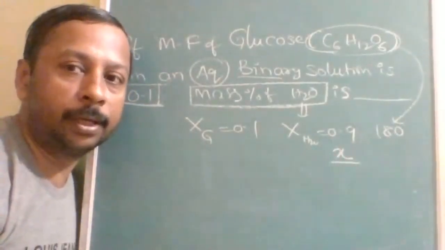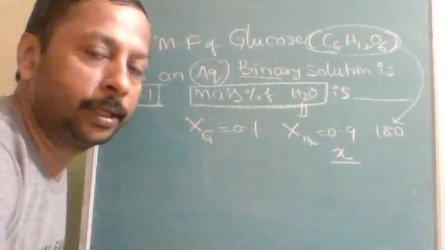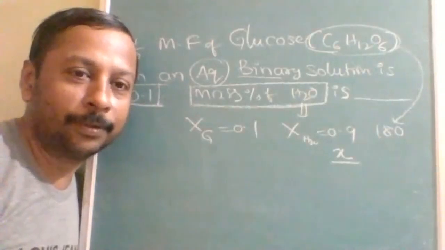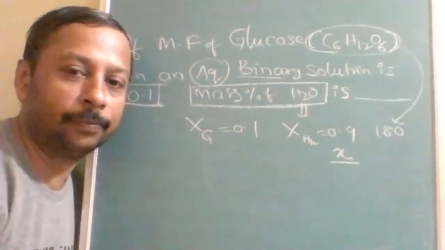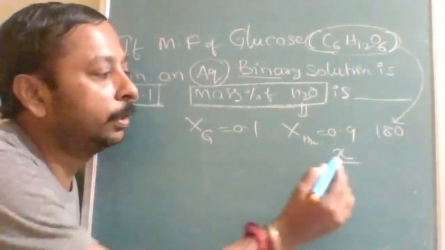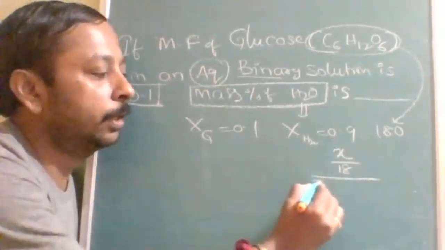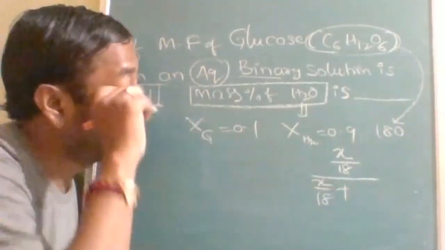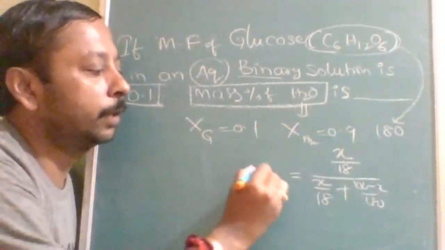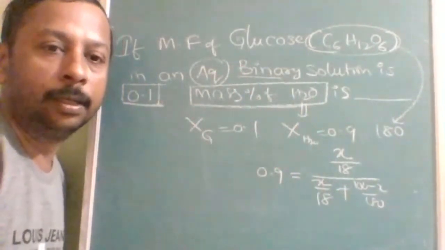More number of shortcut formulas is also dangerous, because when you enter into the examination hall, your brain temperature will be above the boiling point of chemistry. So chemistry will be vaporized, all the shortcut formulas. So concept building is necessary. Okay. So x upon 18. This is the moles of water. Okay. Now other will be x upon 18 plus (100 minus x) upon 180 is equal to, this is the mole fraction, 0.9. This value will be the direct answer.